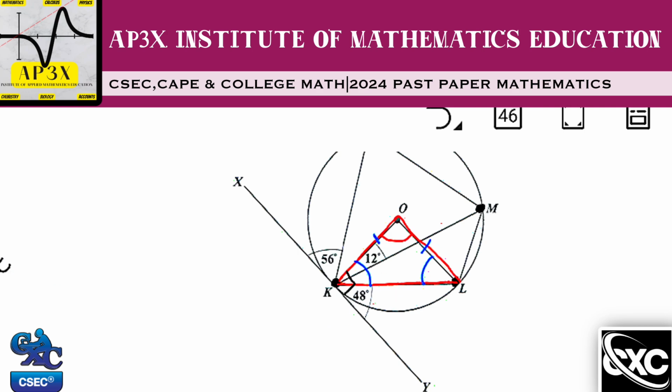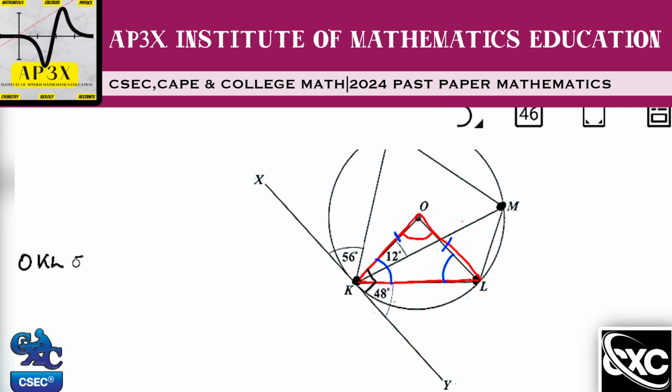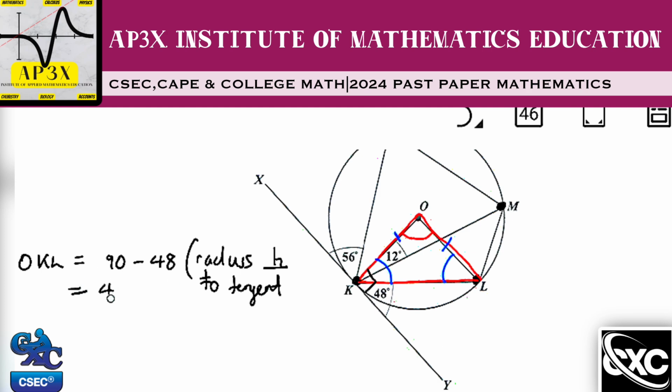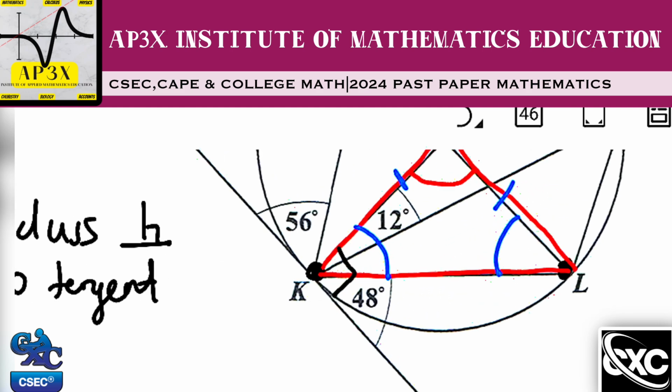So angle OKL is equal to 90 minus 48, and that calculation is a result of the radius being perpendicular to a tangent. He said that we should give reasons for our answer. Because the radius is perpendicular to the tangent, we can subtract that 48 from the 90, and that will give us an answer of 42 degrees. So that means this angle right in this position here is in fact 48 degrees.